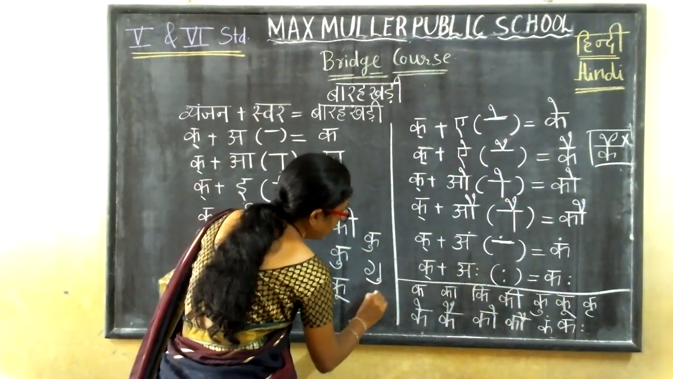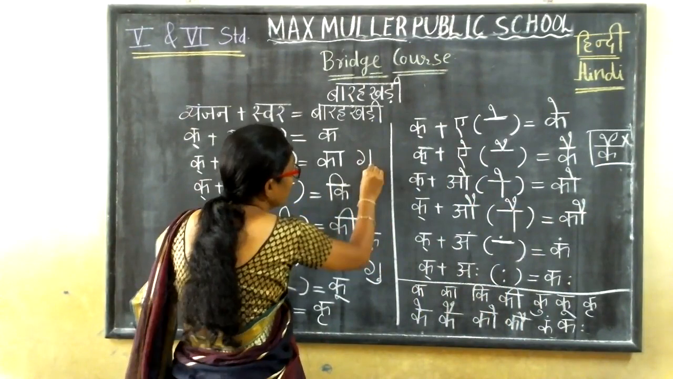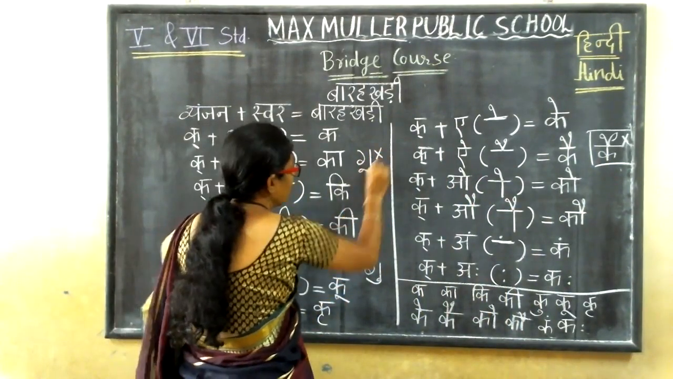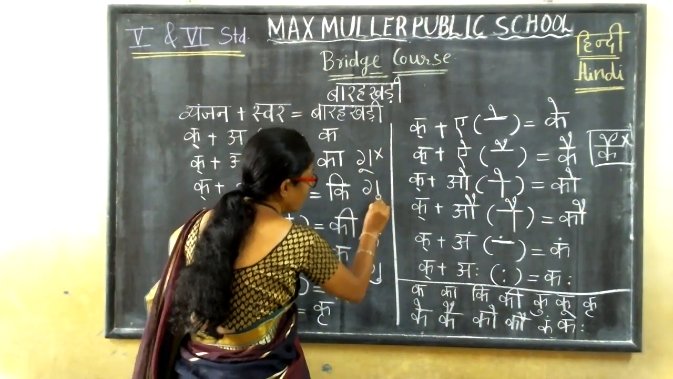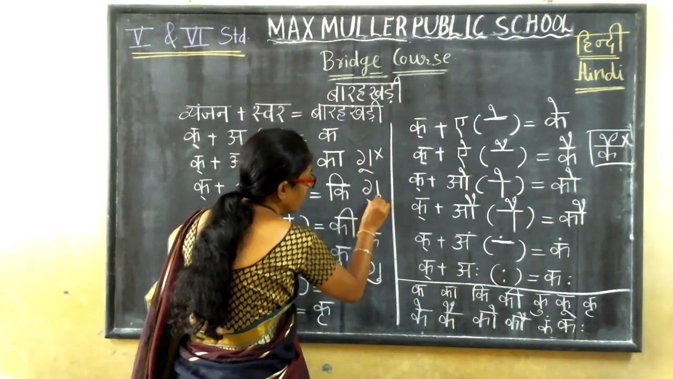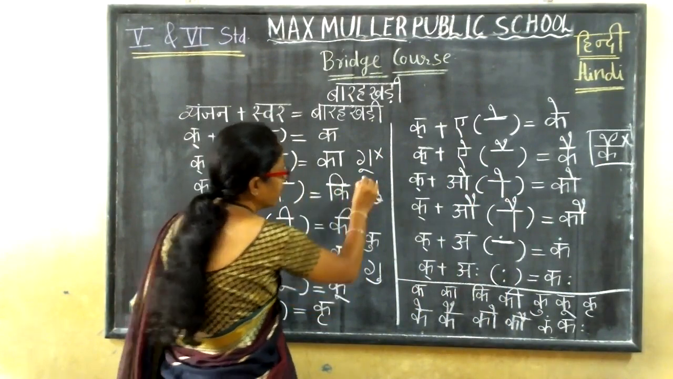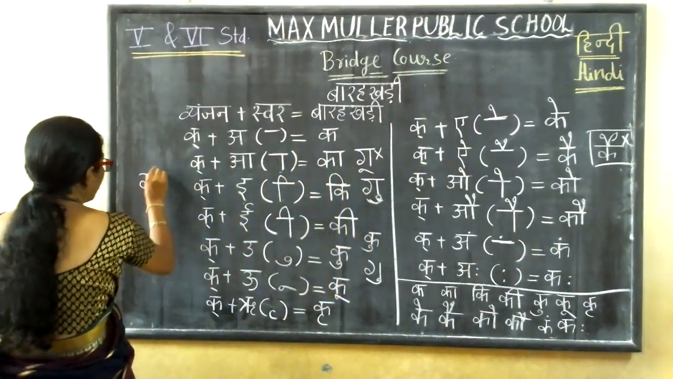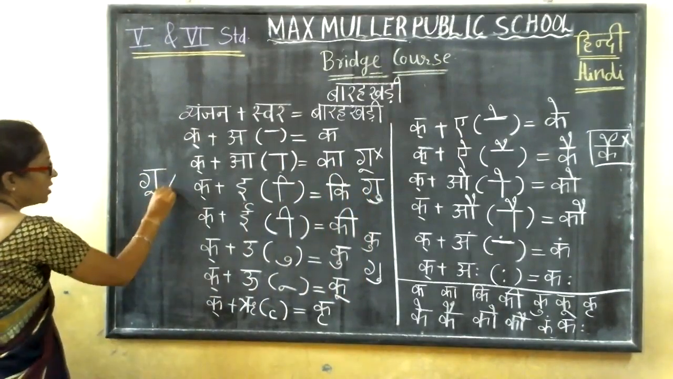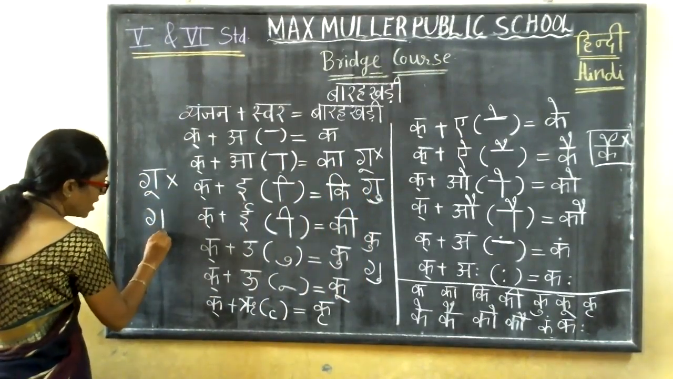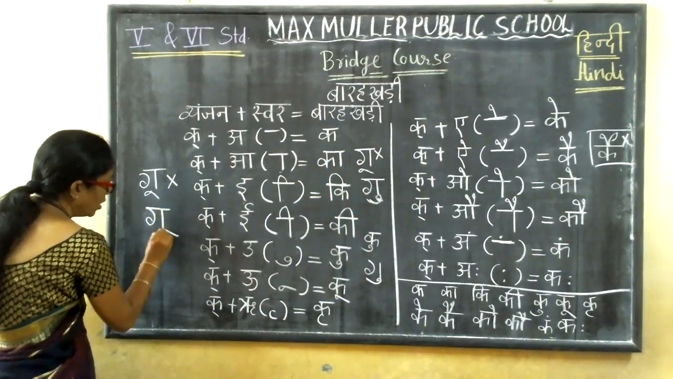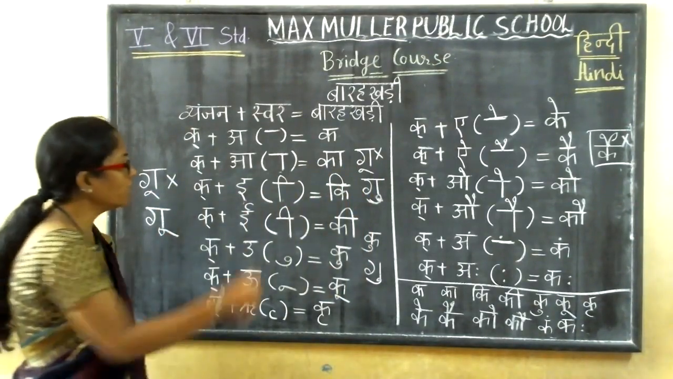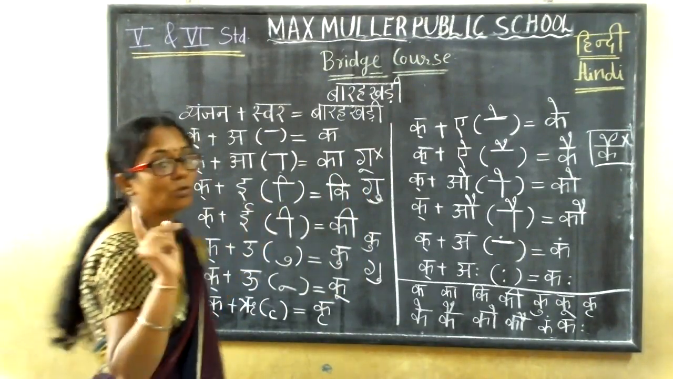And so many will write, see here, ga with the u ki matra, like this. This is wrong, children. You have to start from here and write the choti u ki matra like this. And if you are writing the badi u ki matra, don't write like this. This is wrong. You have to start from here and go like this. Badi u ki matra, gu. So all these points you have to remember while writing.